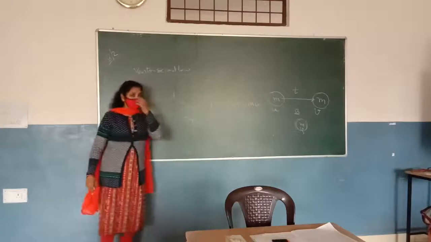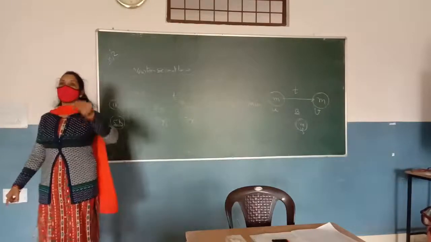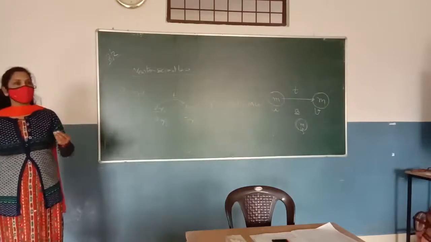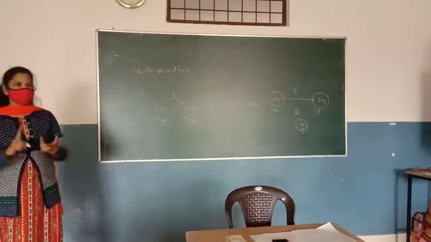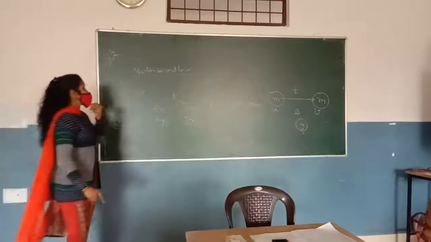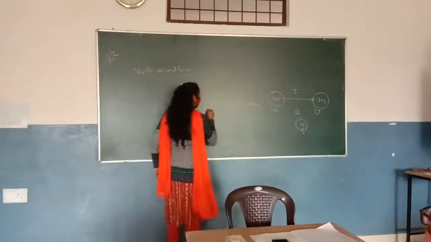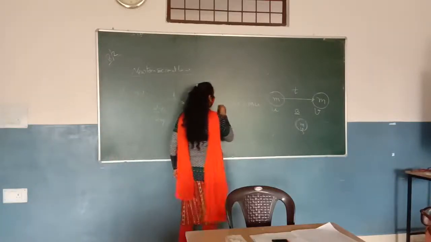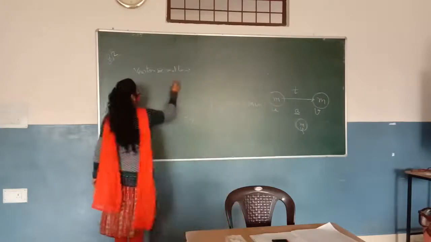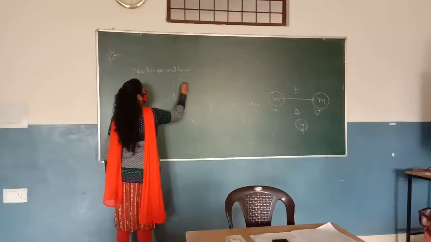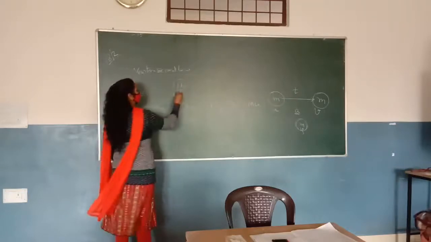Now again, the next one is the rate of change of momentum. What is the meaning of rate? Rate means per second. In unit time, it can be 1 second, it can be 1 hour. So it means the force is inversely proportional to the time. For example, let a body having the mass of 1 kg and having some velocity, suppose 2 meters per second.